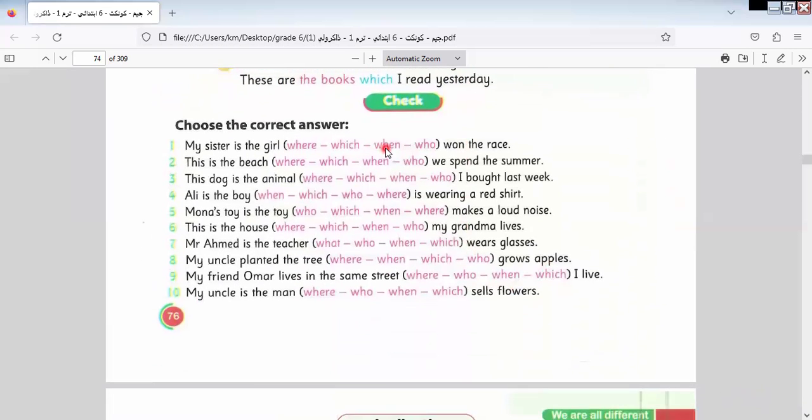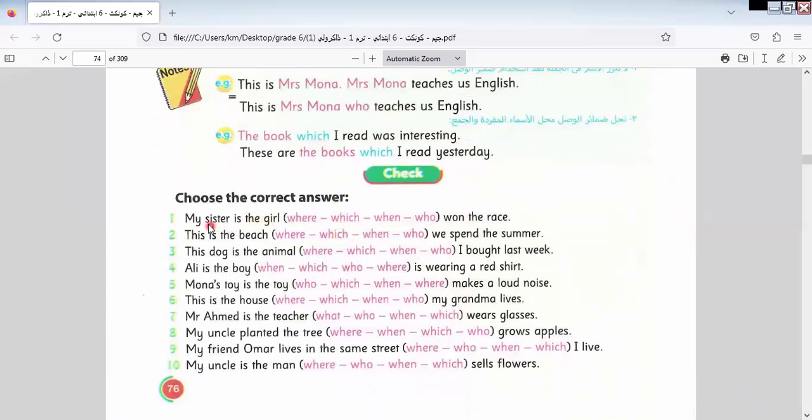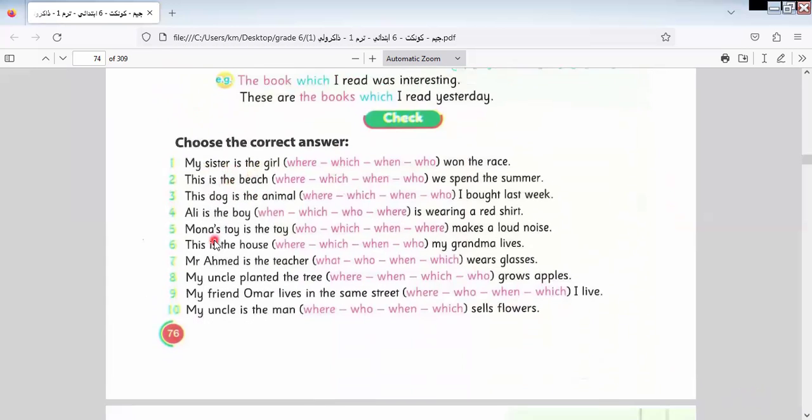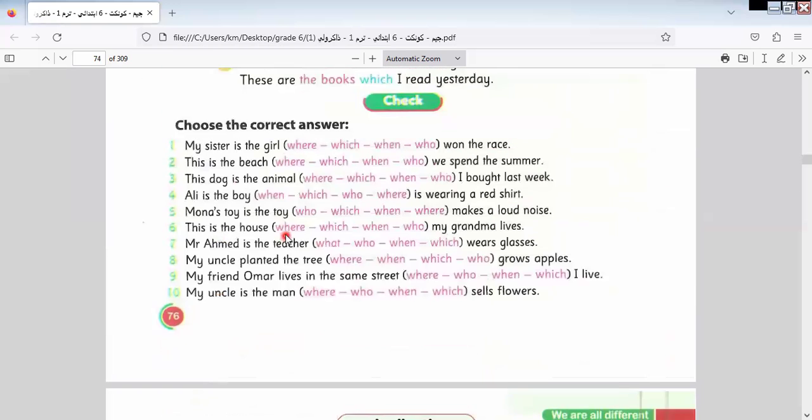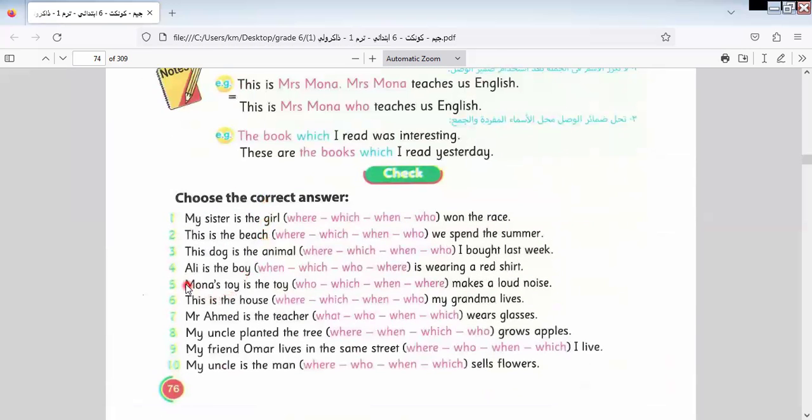Let's answer the questions below this part. I answered some of them. I don't answer all of them. I answer 5, and I leave 5 for you to think and do by yourself. My sister is the girl who won the race. So girl here is something or a person? Person. So here the suitable word would be who.